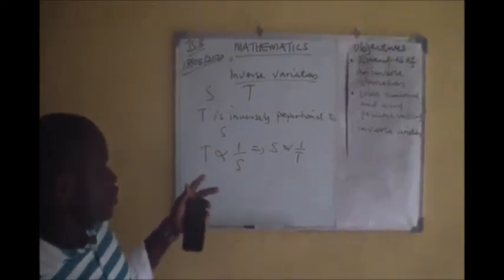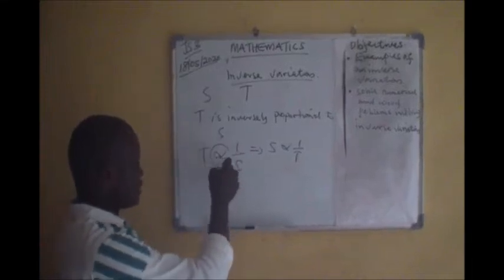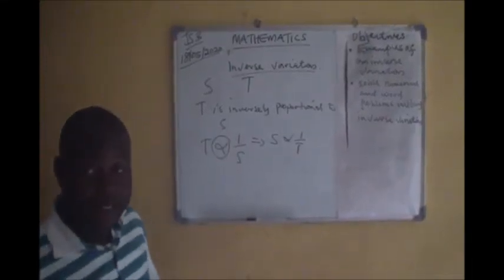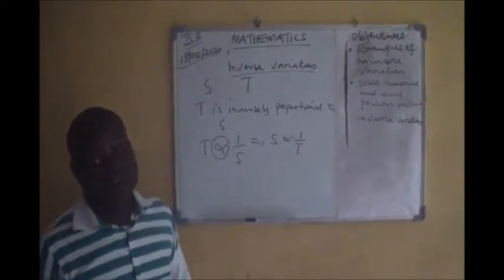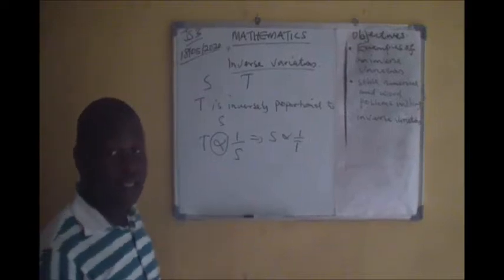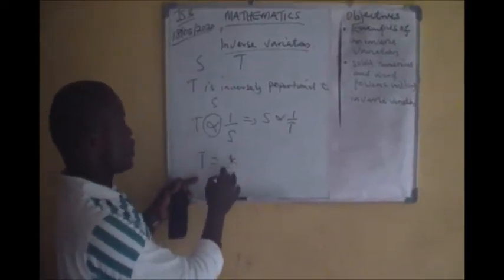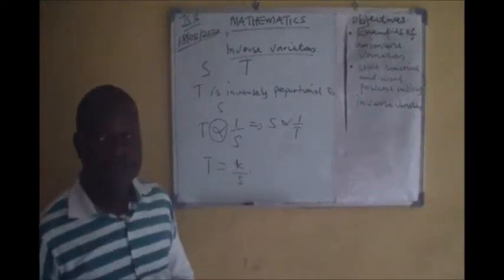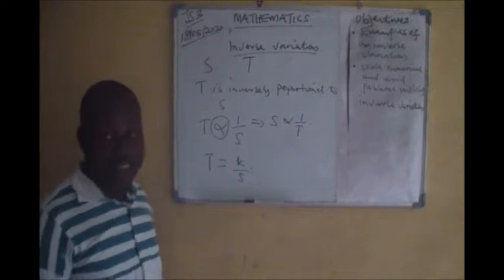And when you change this sign of variation to an equality sign, a constant will come in. The constant can be any variable, but here we choose to use K as the constant of proportionality. So we say that T is equal to K divided by the average speed. Let's take some examples.